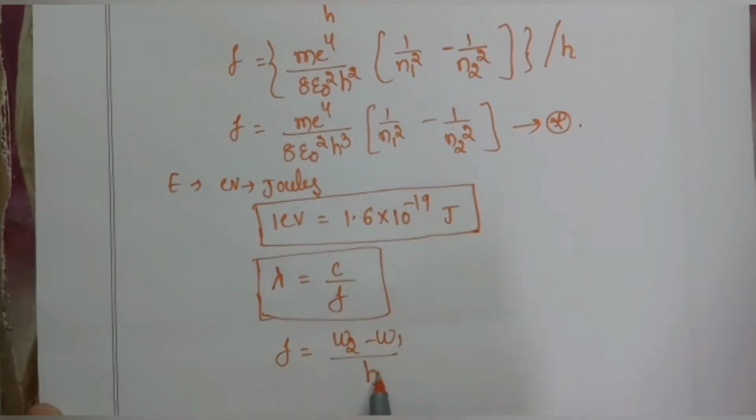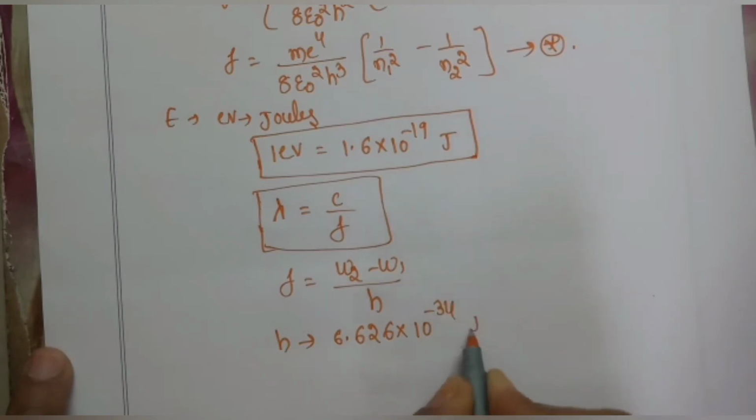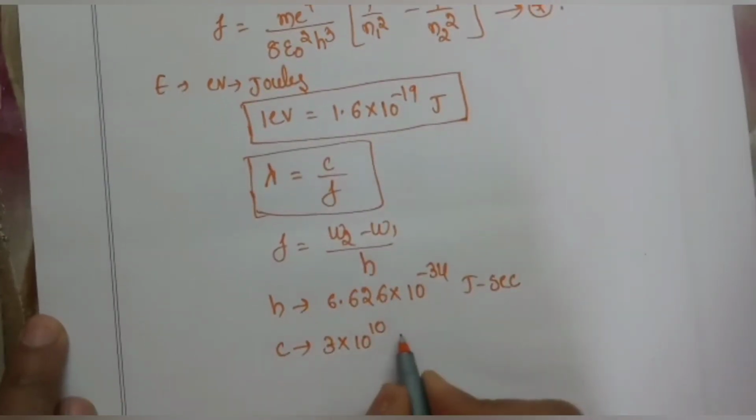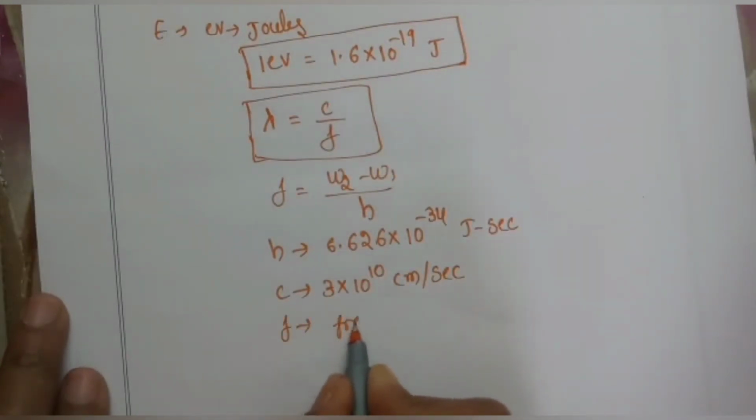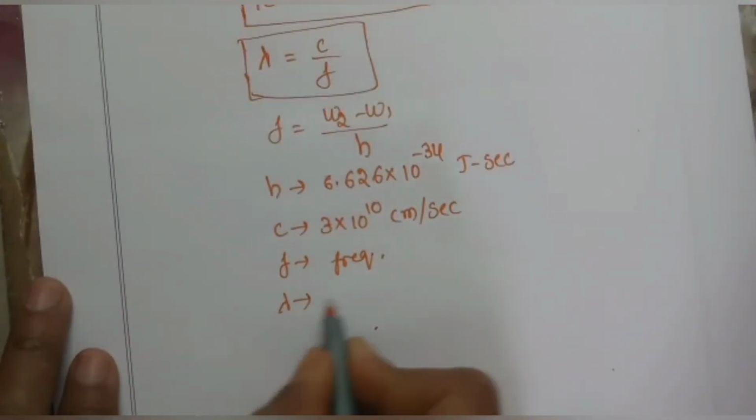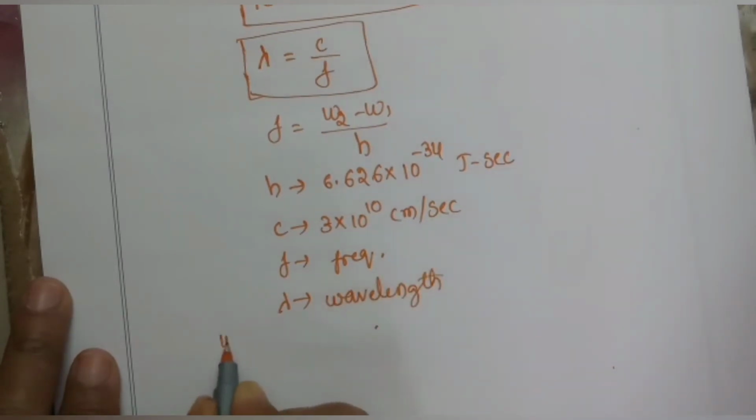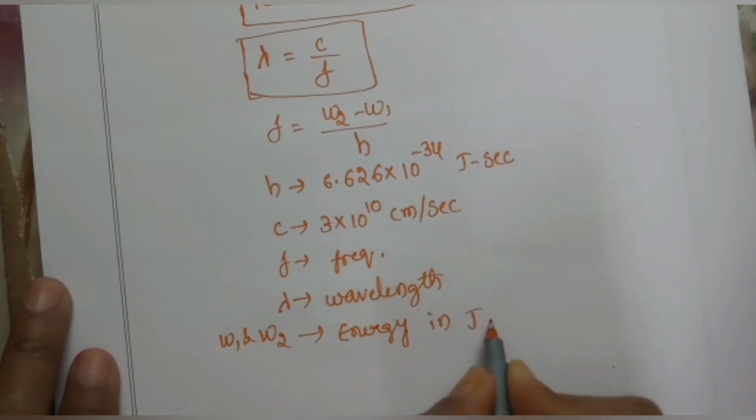by h, where h is the Planck's constant, that is equal to 6.626 into 10 to the power of minus 34 joules second, and c is the velocity of light, that is equal to 3 into 10 to the power of 10 centimeter per second, and f is the frequency of radiation, and lambda is the wavelength, and W1 and W2 are the energy levels in joules.